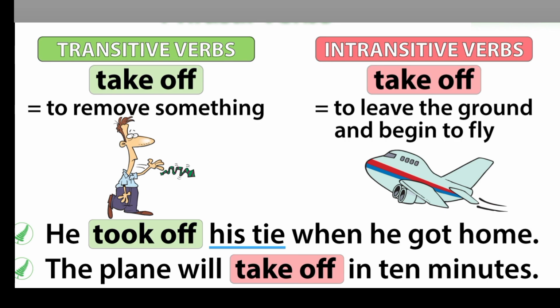Also note that the same phrasal verb, for example "take off," can have more than one meaning. Yes, even 7 or 8 different meanings. See our lesson about the different meanings of the phrasal verb "take off" for meanings other than the ones we have already mentioned.